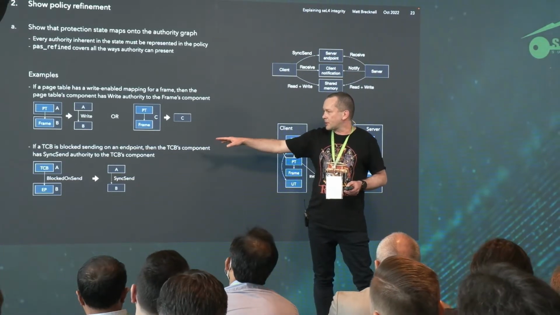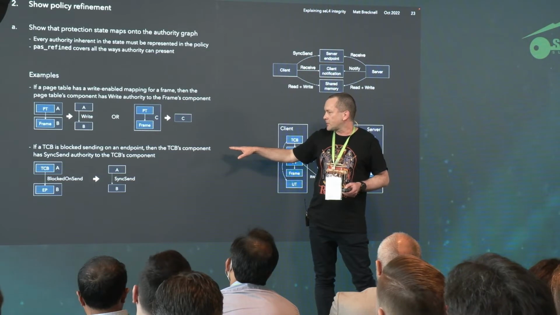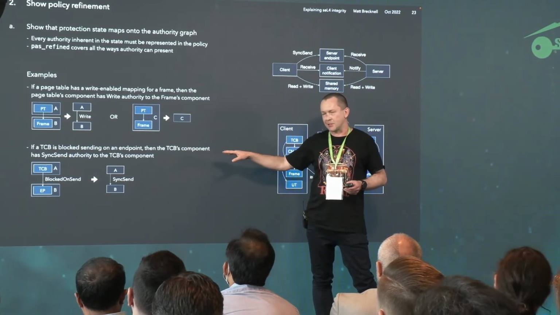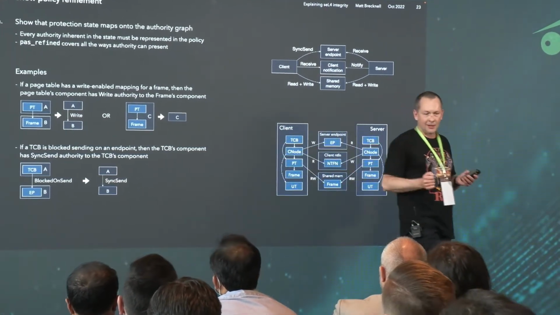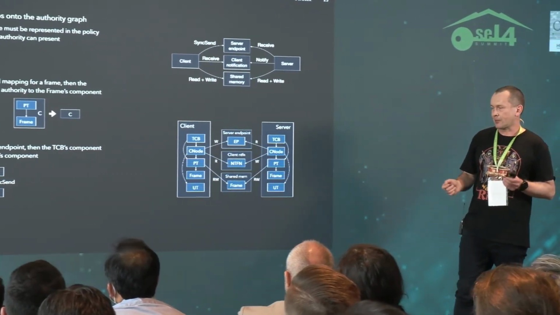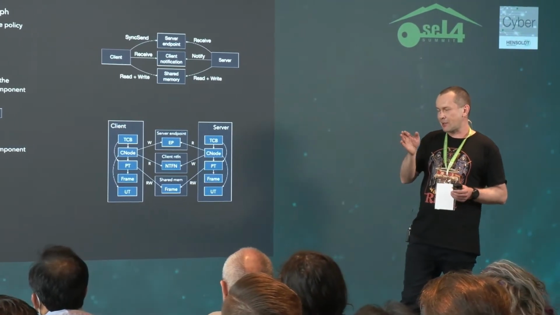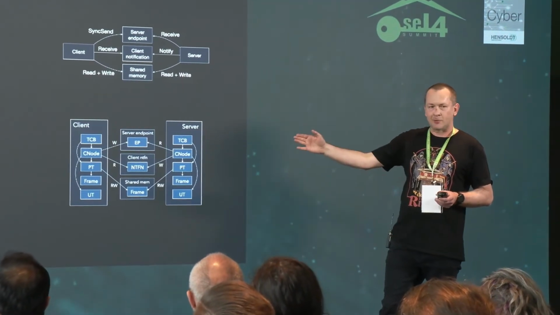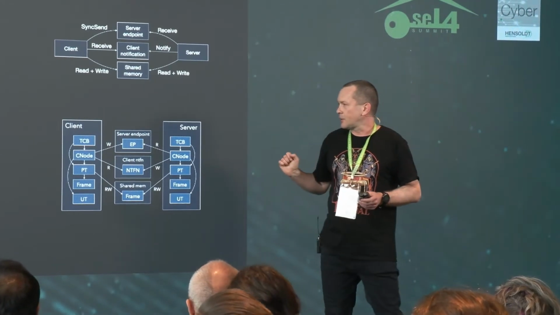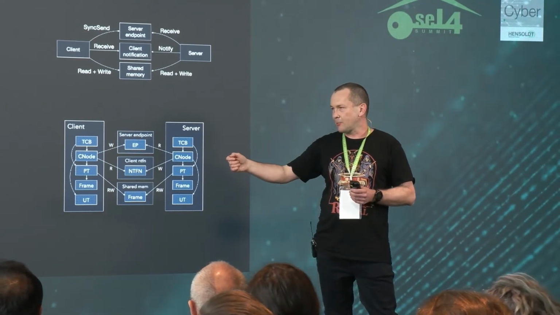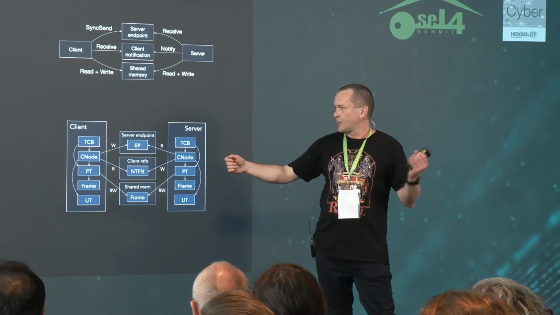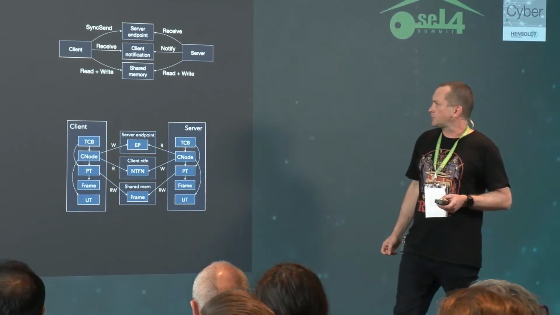If a TCB is blocked sending on an endpoint, then the TCB's component has sync send authority of the TCB's endpoint. That recognizes that the time of check to time of use issue is here, and that you can become blocked on an endpoint and then lose your capability, but you still have authority at that endpoint.